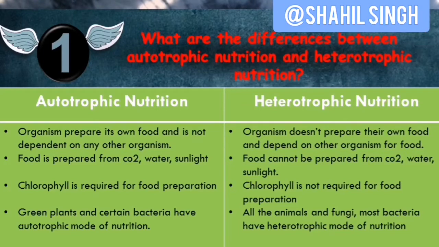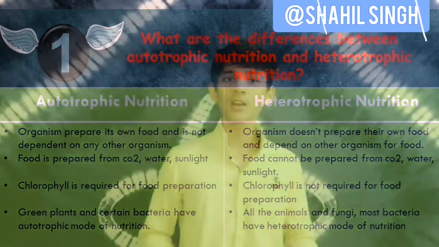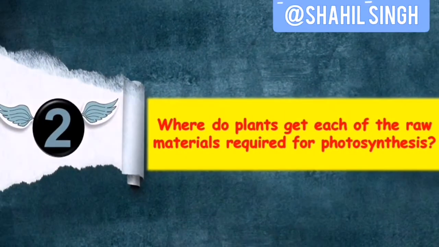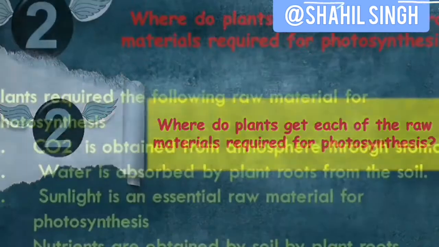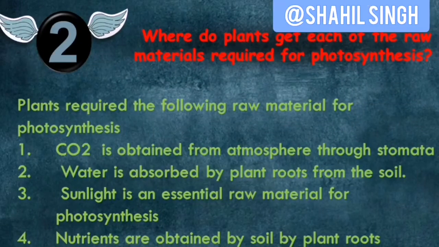In autotrophic nutrition, chlorophyll is required for preparation, while chlorophyll is not required for food preparation in heterotrophic nutrition. Green plants and certain bacteria have an autotrophic mode of nutrition, while all animals, fungi, and most bacteria have a heterotrophic mode of nutrition. And we'll head on to the next question. Where do plants get each of the raw materials required for photosynthesis? Plants require the following raw materials: carbon dioxide, which it gets from the environment, sunlight, which it gets from the sun, and water and minerals, which it gets from the roots.